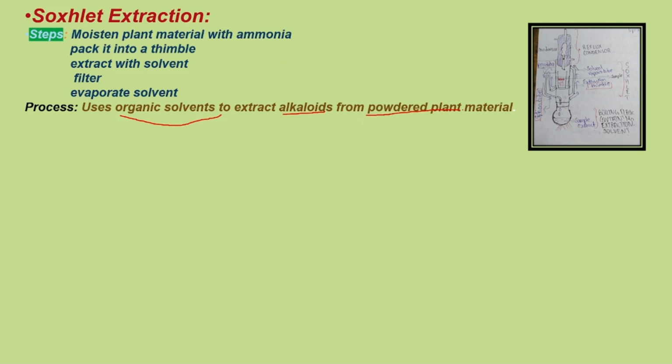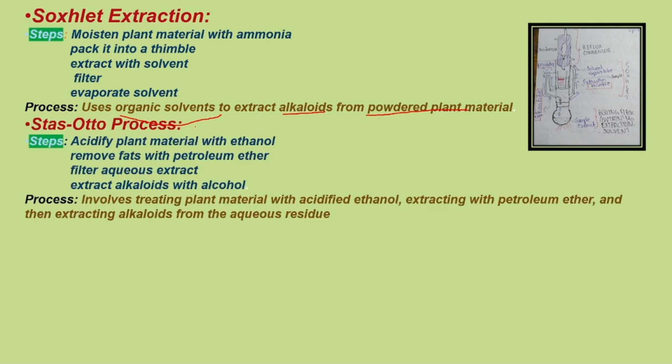This is from a powdered plant material. Next is the Stas Otto method. The Stas Otto method is nothing but a modified version of the Soxhlet apparatus. In this picture, we take the sample in this area. Due to the heat, it travels from here to here, and there is a condenser. After it cools down, it mixes in this thimble area and then goes down via this tube, mixing with the sap. So this is what happens in the Stas Otto method.